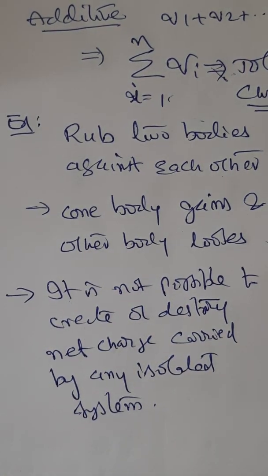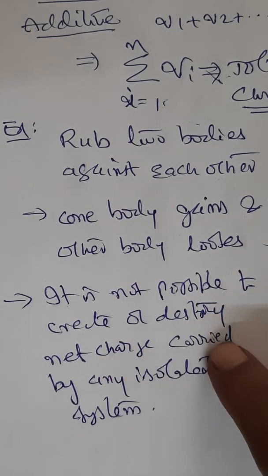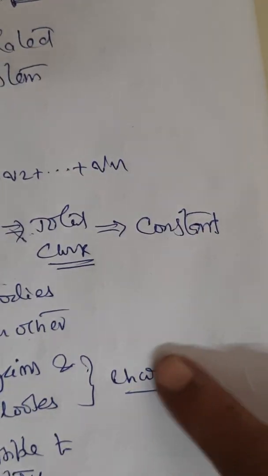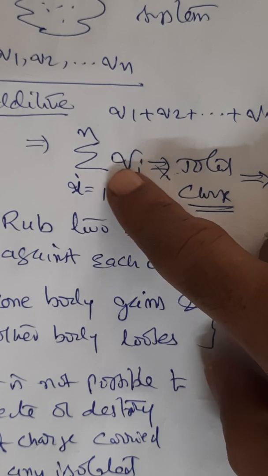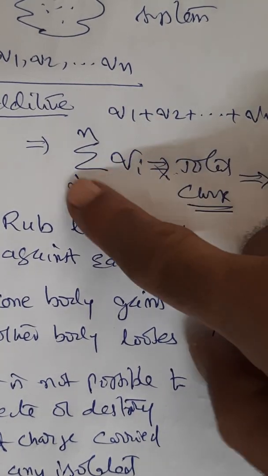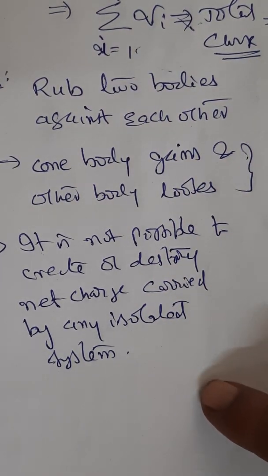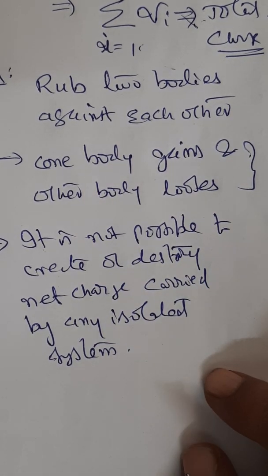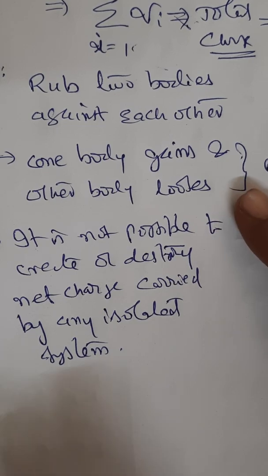Have you understood this? It is not possible to create or destroy net charge carried by any isolated system. That means you can't make it zero. So the total charge in a system always remains constant. In the isolated system, if one loses, the other gains. Somebody's loss is somebody else's profit, like that.